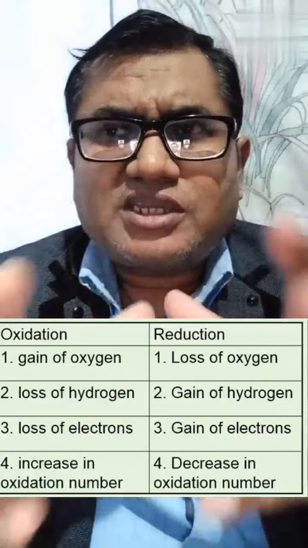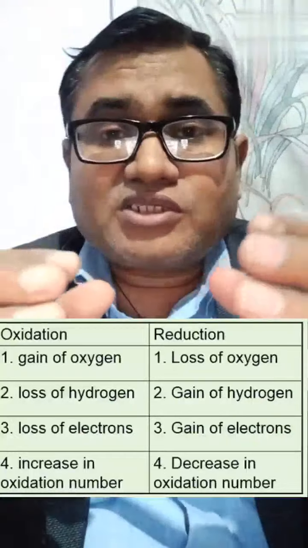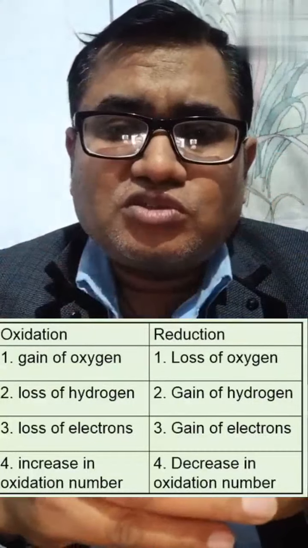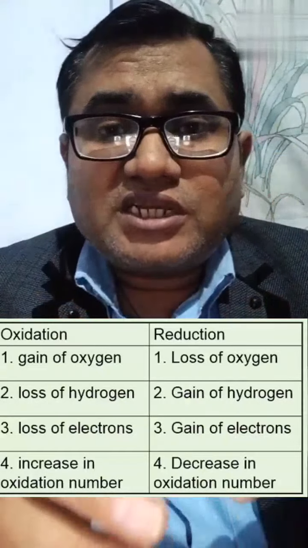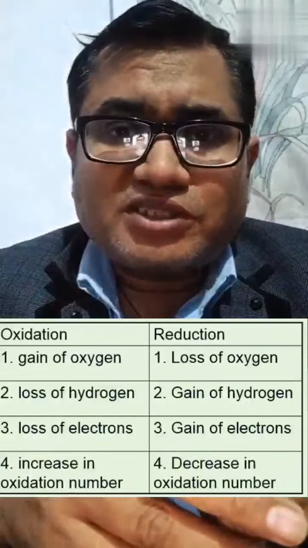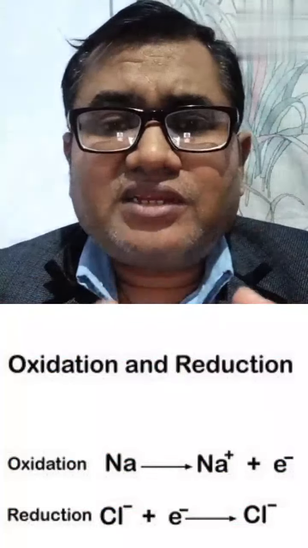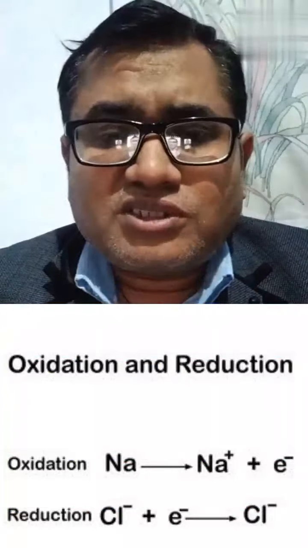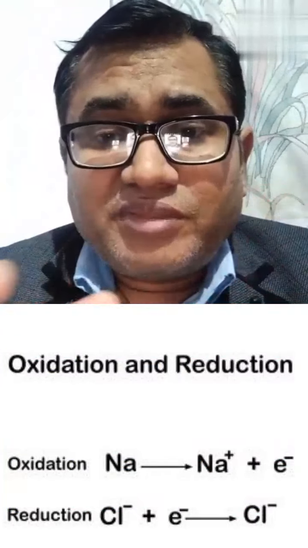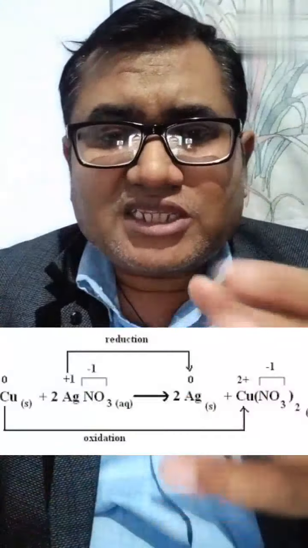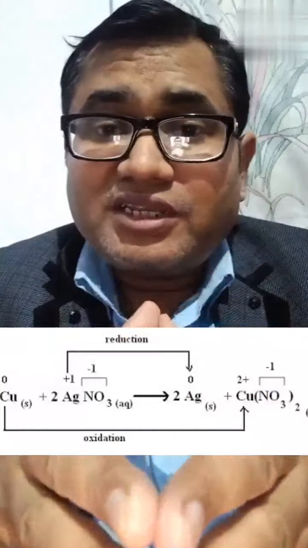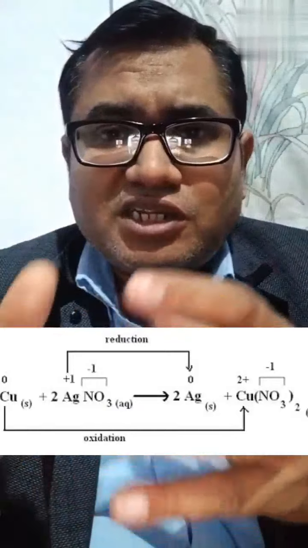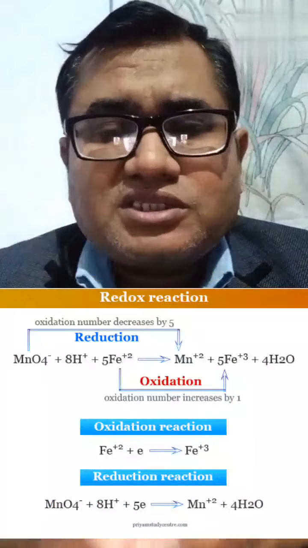For example, whenever sodium loses 1 electron it becomes Na plus ion, Mg loses 2 electrons and becomes Mg+2 ion, Zn loses 2 electrons and becomes Zn+2 ion, and lead loses 2 electrons and becomes Pb+2 ion. In the same way, some metal or non-metal can accept electrons. Like when Na reacts to form NaCl, it becomes Na plus ion, and Cl2 becomes Cl minus ion.